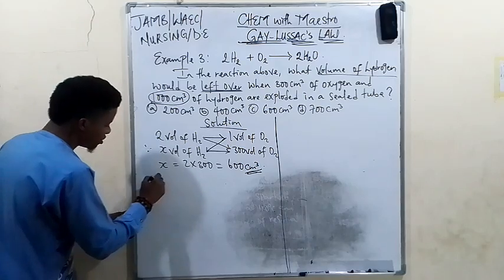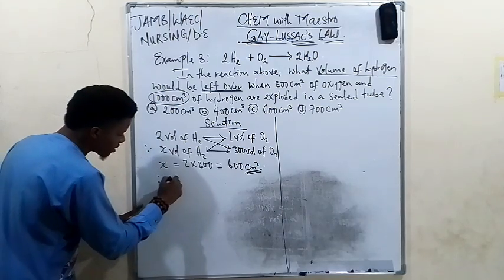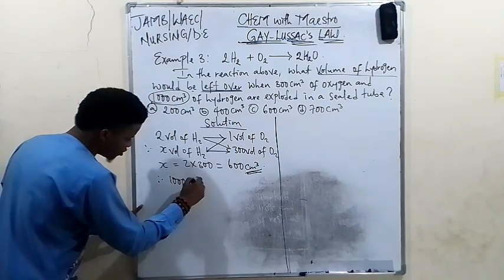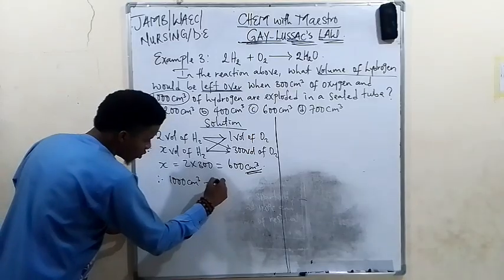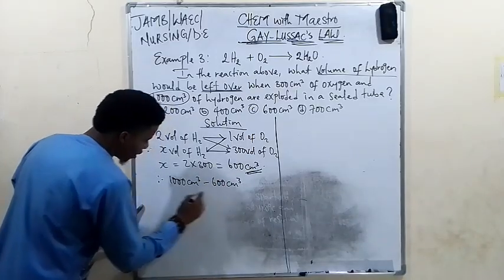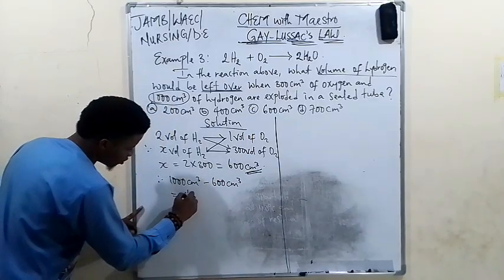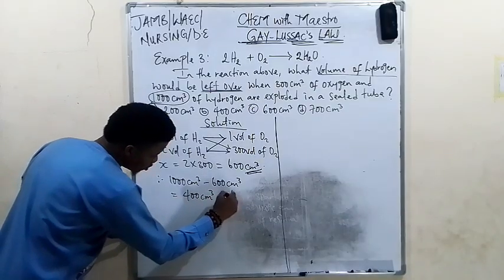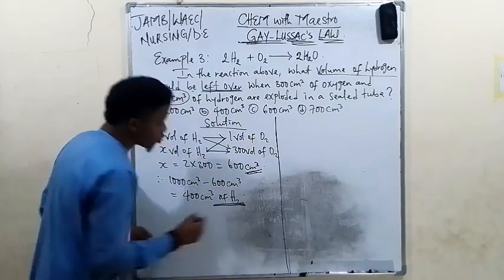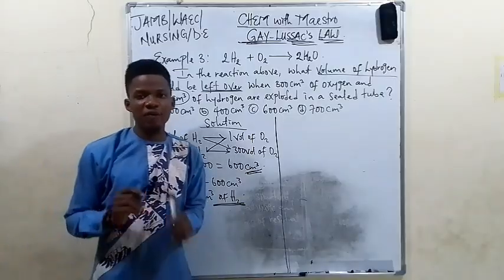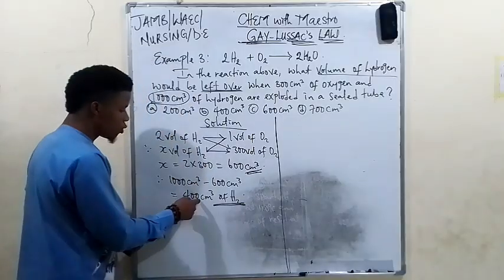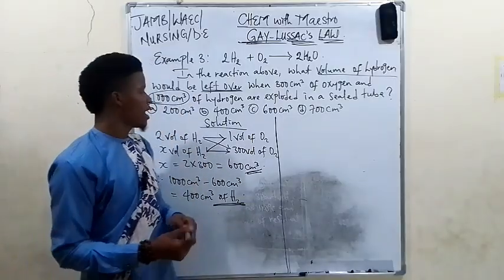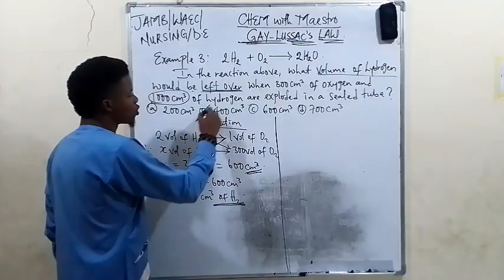We now say, therefore, all right, 1000 centimeter cube of hydrogen minus 600 centimeter cube of hydrogen. And what are we going to get as a final answer? We're going to get 400 centimeter cube of hydrogen. So the volume of hydrogen left over is 400 centimeter cube of hydrogen. So that is option B.